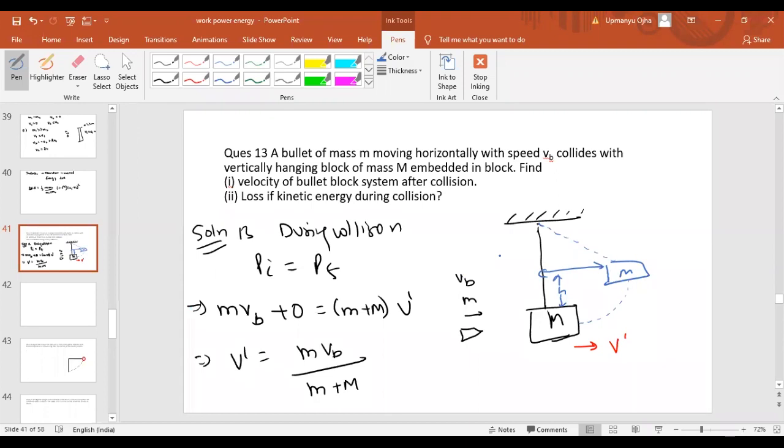We can think in another way also: when the bullet is inside this block, it gains some velocity v dash, and because of this it gains some potential energy, that is mgh. If you take this as a reference point, then the body will gain the potential energy there.